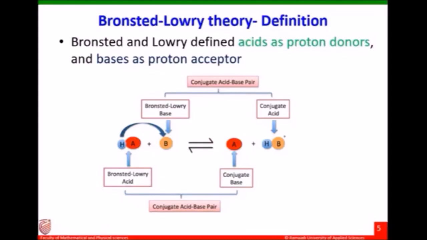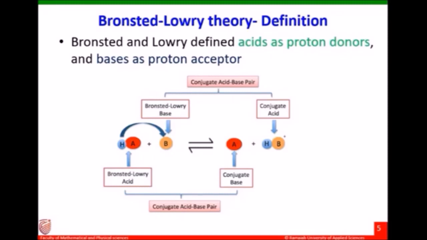Similarly, HB plus is the conjugate acid of the Bronsted-Lowry base B. So, HA and A minus are a conjugate acid-base pair, and B and HB plus are also a conjugate acid-base pair. Only a proton, H plus ion, is the difference between the members in each conjugate acid-base pair.